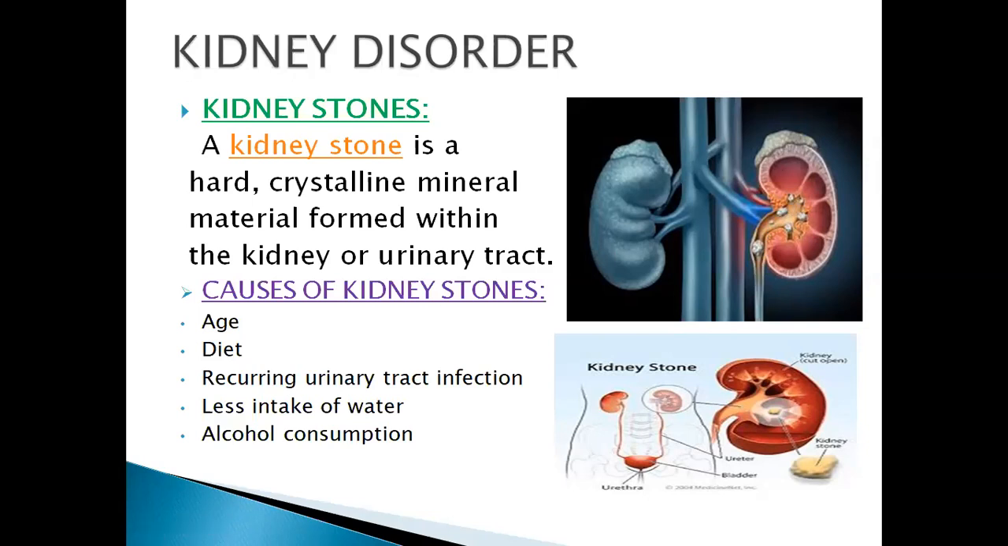So what is the composition of kidney stones? Kidney stones can be made up of calcium oxalate, calcium and ammonium phosphate, uric acid, etc. Such things can cause kidney stones in your body. If you take any diet that consists of these, it can cause a kidney stone.